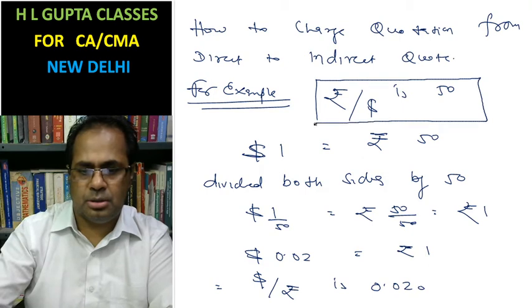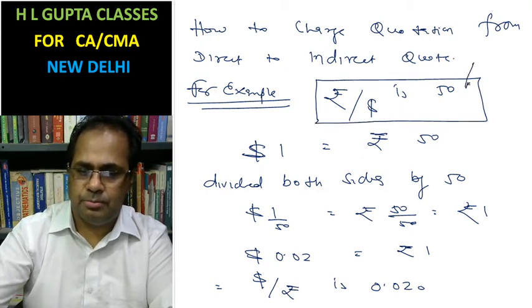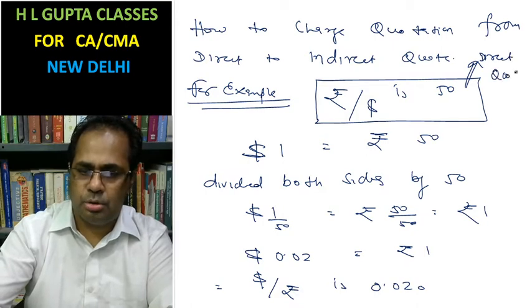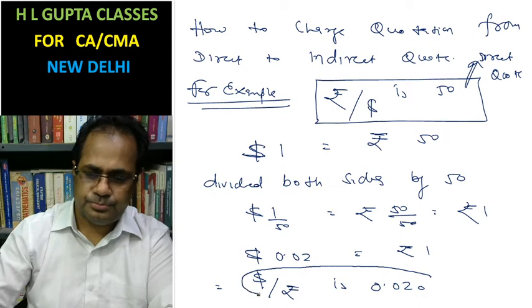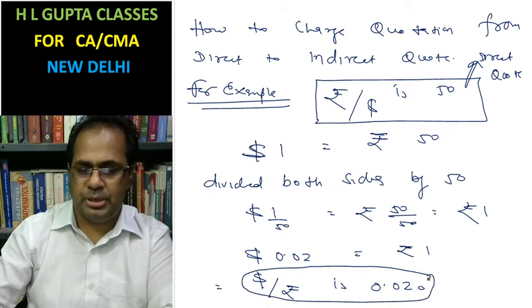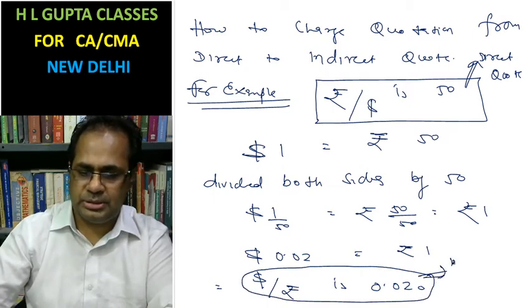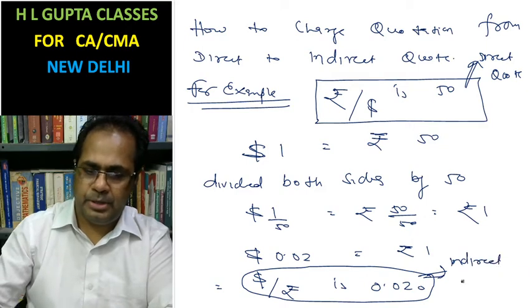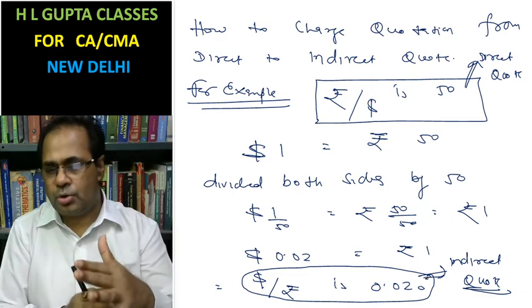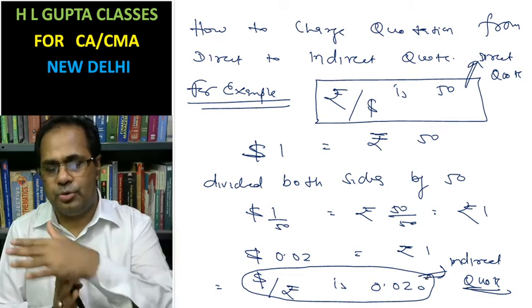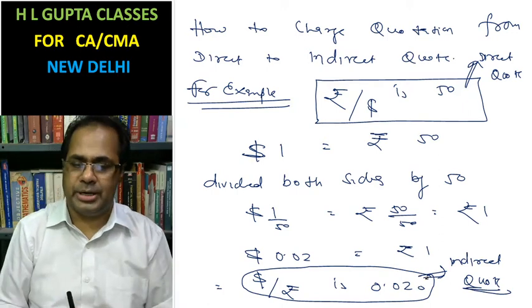This quotation was direct quote here, and the same quotation here is said to be an indirect quote. In this way, a quotation is changed from direct to indirect, and indirect to direct.